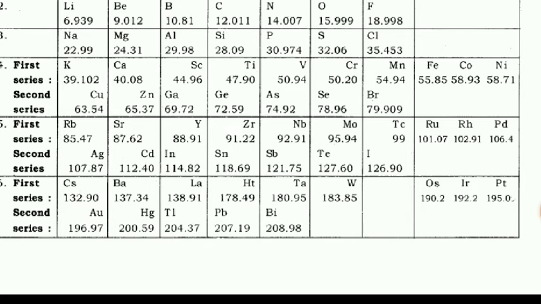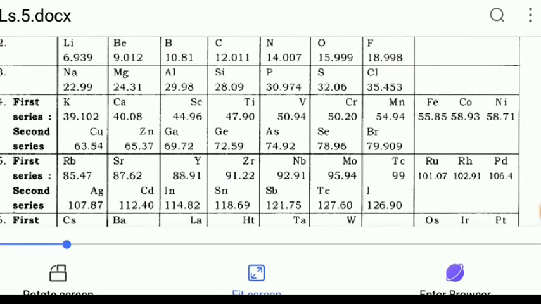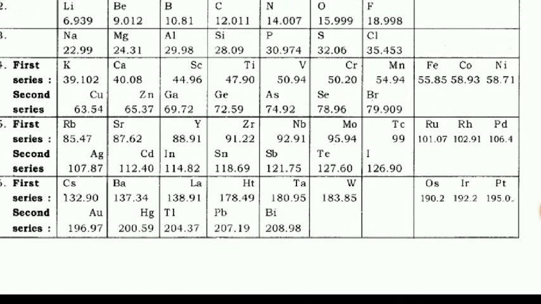So in the fourth, fifth and sixth horizontal lines he made two series of elements each, but in the first, second and third there is only one series.